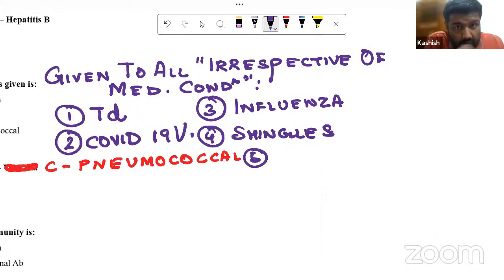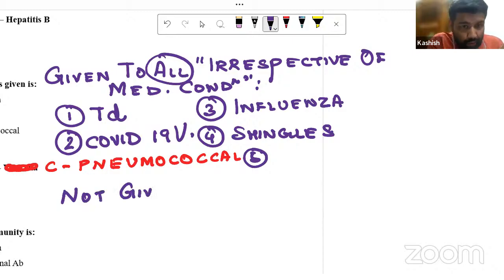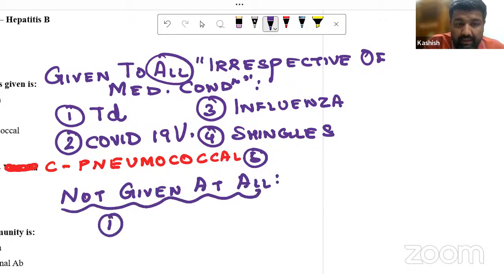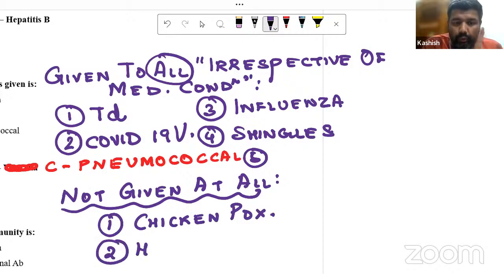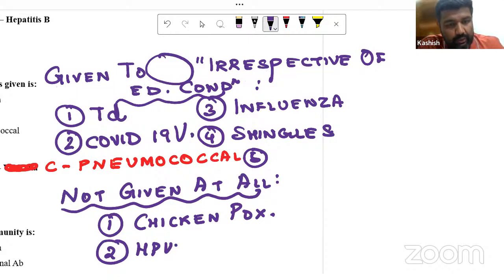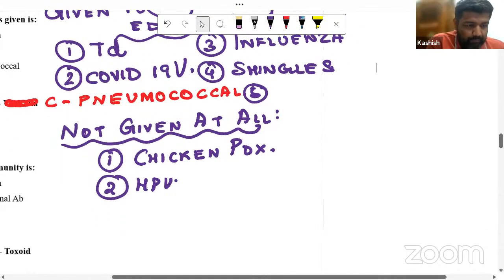Now, vaccines not given at all to more than 65 years are chickenpox and HPV. Chickenpox, HPV, these are not given at all. Other vaccines like MMR, Hep A. So 2 vaccines which are not given at all are chickenpox, HPV.